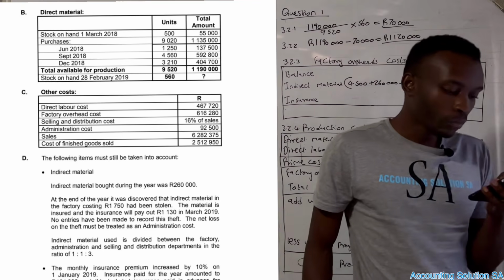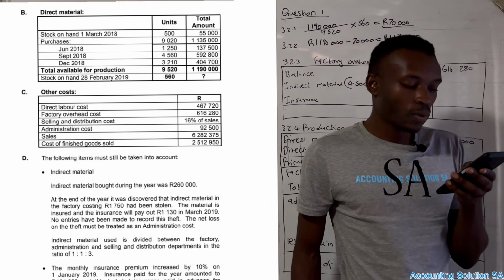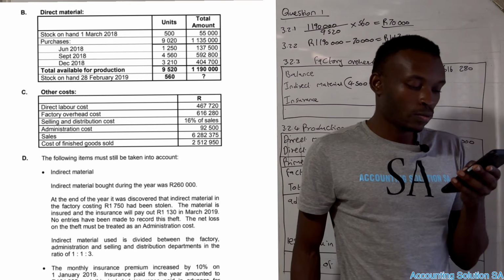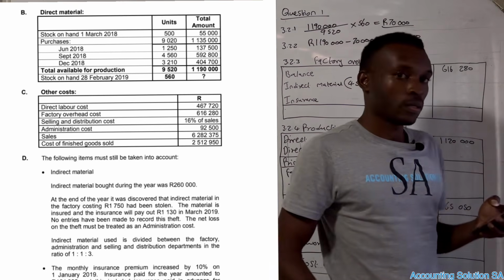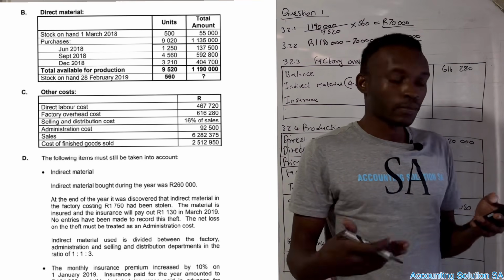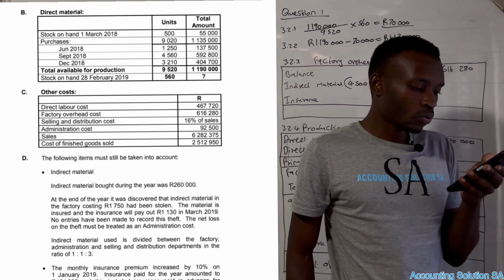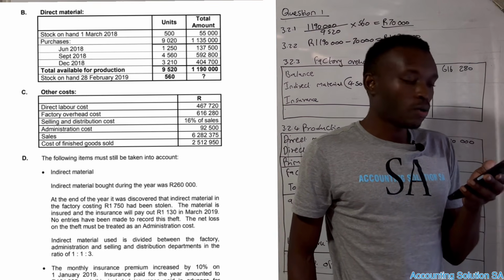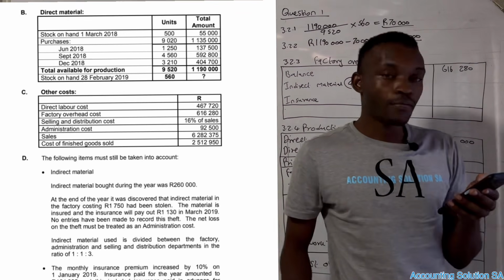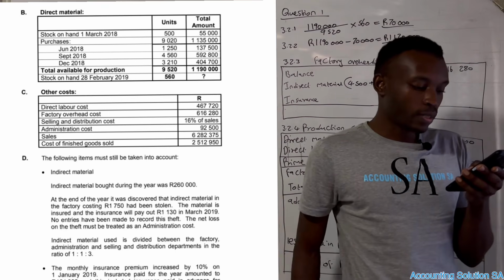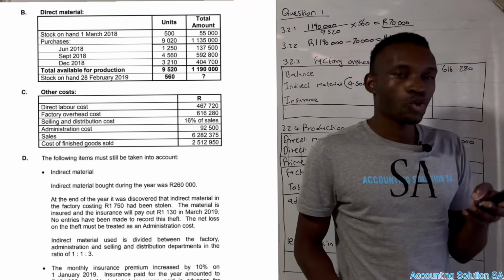Then they say the material is insured and the insurance payout is 1,130. Remember, insurance compensation is not recorded here. It is only recorded under the income statement. Then they say that no entry has been made to record this theft. We only focus on the theft cost, then we subtract it here. But after the calculation, I will tell you why. Then they say that the net loss of the theft must be treated as an administration cost.